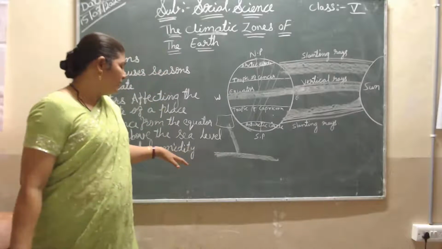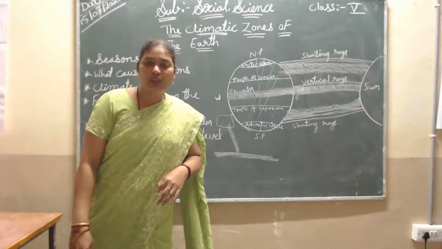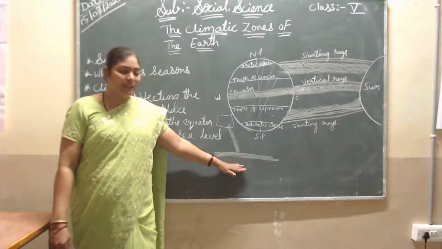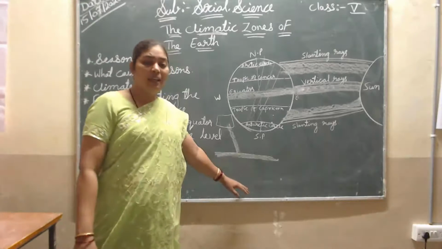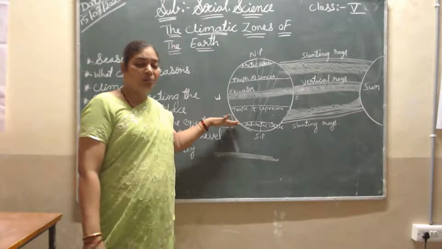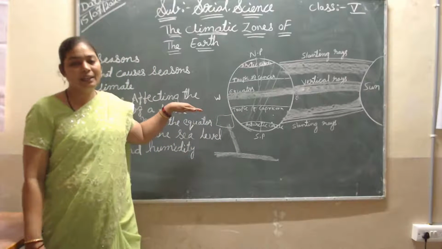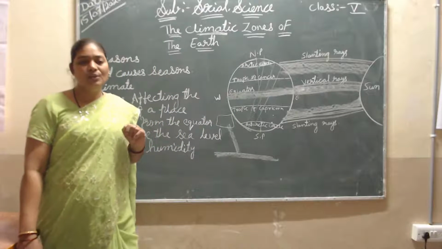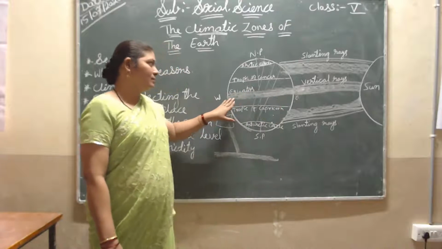This is how wind and humidity work. For example, Mumbai gets hot air because it is near the sea, whereas a little far above from those areas, they get cool wind. So like this it happens.